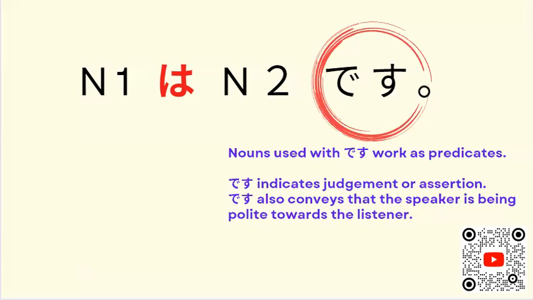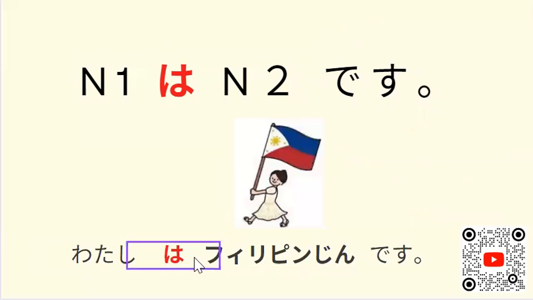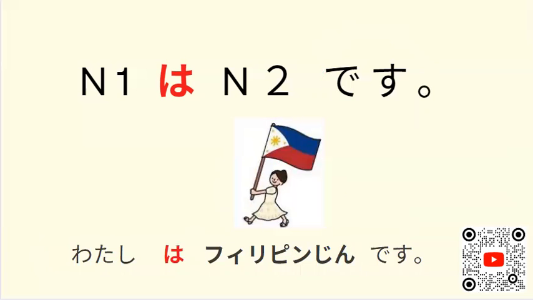Okay. Yeah, let's try another one. Minasan, so watashi, and then just drop the wa here. Watashi wa. And then minasan, this one: Philippine jin desu. 私はフィリピン人です。Again, the topic here is 私 and the particle here is the topic marker. 私はフィリピン人です。Okay, so if you notice, 皆さん, 私はパイです。私はフィリピン人です。So I'm giving a fact, the truth, in the statement here.